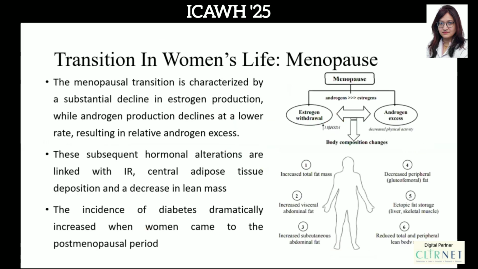Next. So now moving on to menopause. What really happens in menopause is that there is a substantial decline in estrogen production. There is also a decline in androgen production, but the androgen decline is at a lower rate. That is why it leads to a situation of relative androgen excess. And because of these hormonal alterations, central adipose tissue deposition increases, insulin resistance increases, and there is a decrease in lean body mass. That is why the incidence of diabetes dramatically increases when women come to the postmenopausal period.